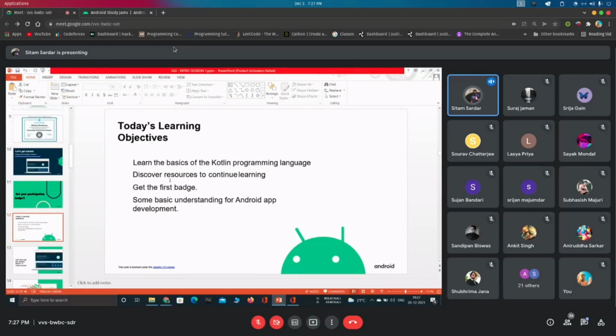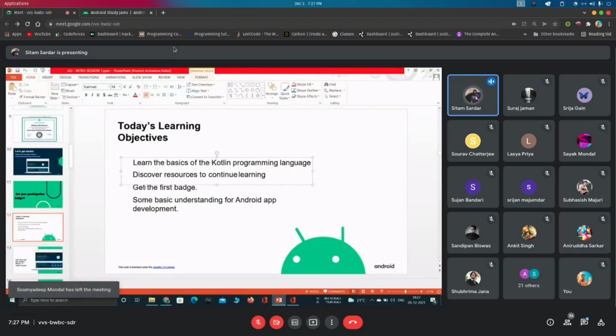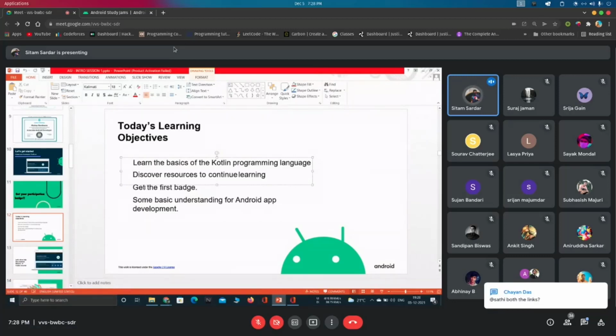Then we will discover some resources to continue learning further. At the end of the session, we will take a quiz. I really suggest that whenever I am solving the questions, you also do accordingly. Then you will be able to get your first badge from the Kotlin course. I am also covering some basic understanding of Android apps for today's session, and from the next session we will deep dive into it.